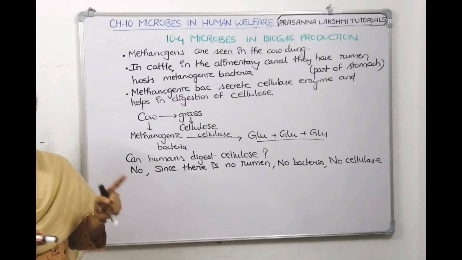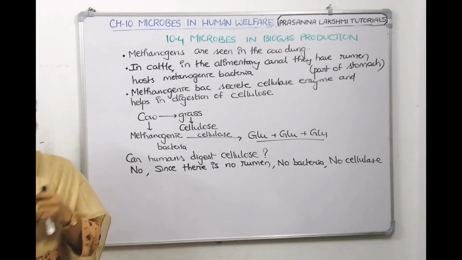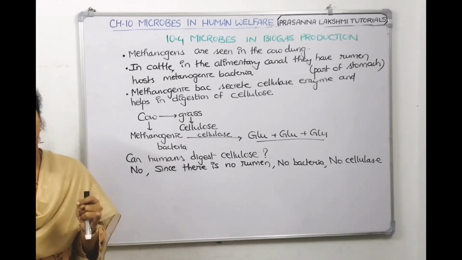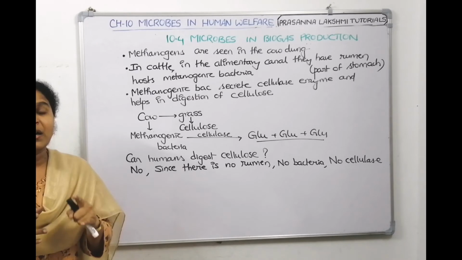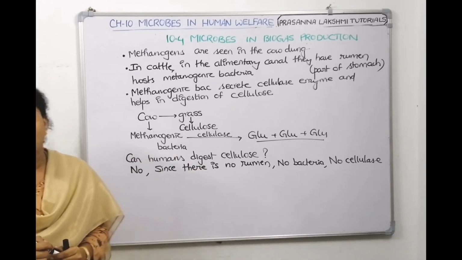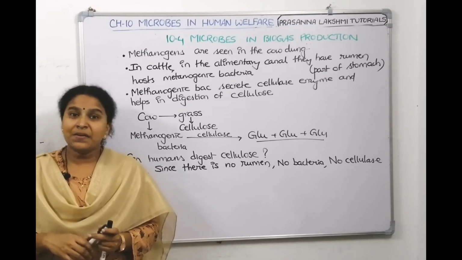We are talking about where are methanogens found. Methanogens are found in cow dung. How does that methanogen come to cow dung? It is present in the alimentary canal. In the alimentary canal, what benefit it is giving to the animal? It digests the cellulose. Not only that, in the previous lecture, we discussed about sewage treatment.